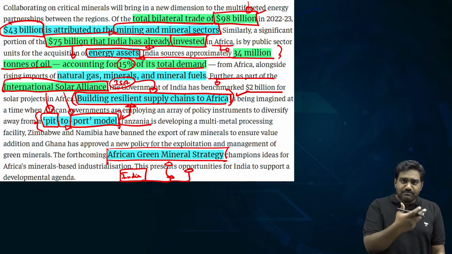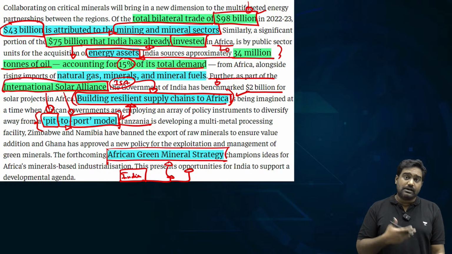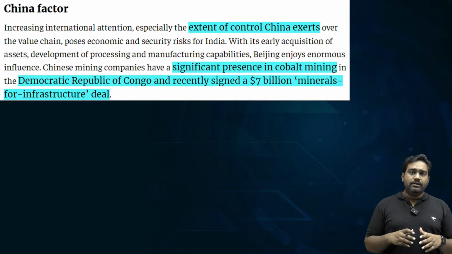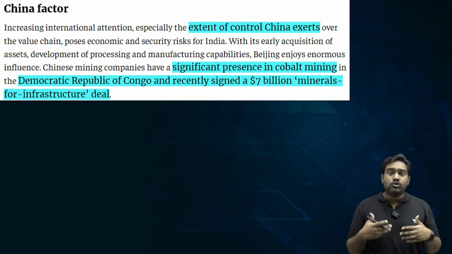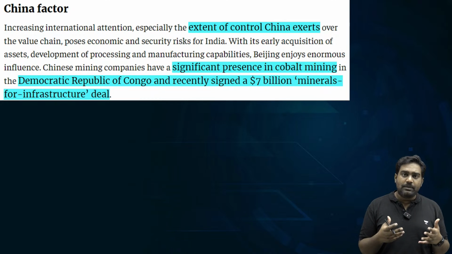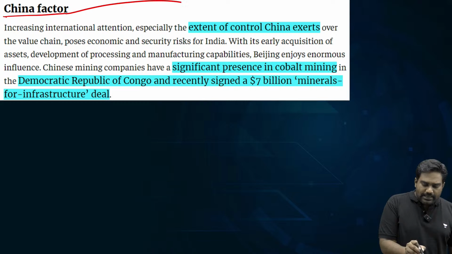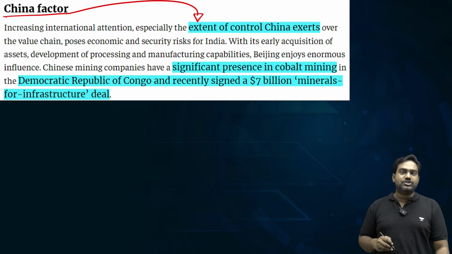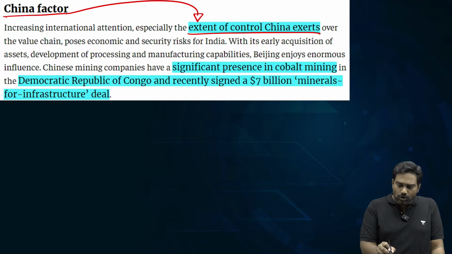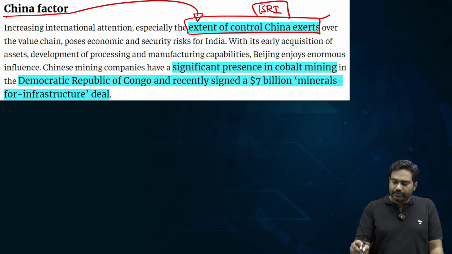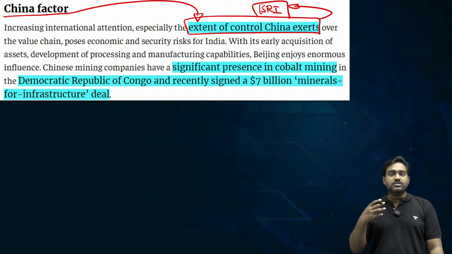We also have major projects going on in West Africa, North Africa as well. So these Indian investments and the general soft power, the goodwill that we enjoy, is what can help India secure these resources. Because China has already outcompeted every other major power. China is already the largest investor in Africa. Most African countries have joined the Belt and Road Initiative, and China has already made billions of dollars worth of investments.